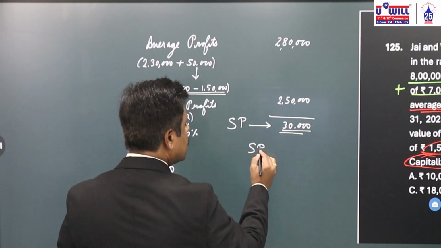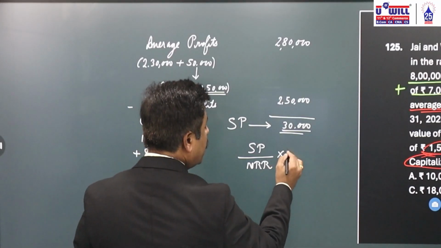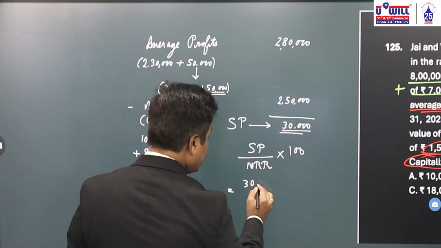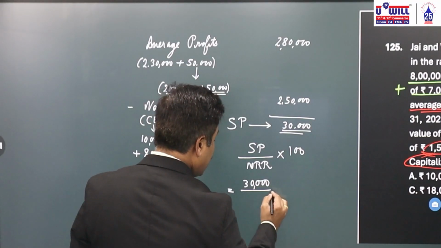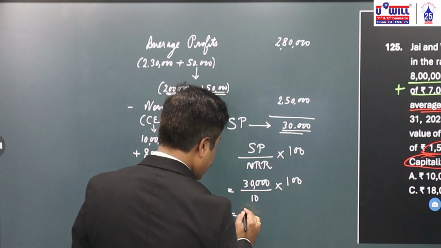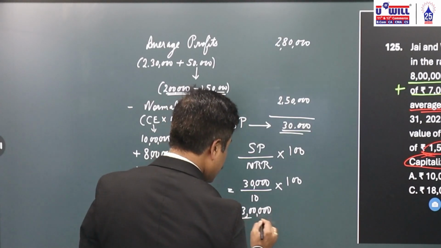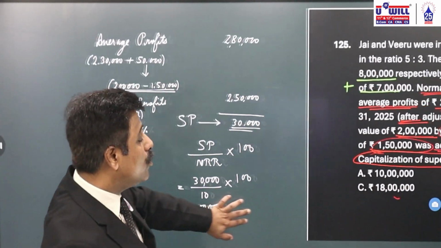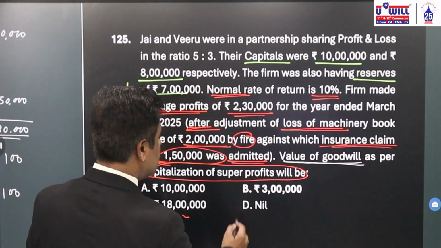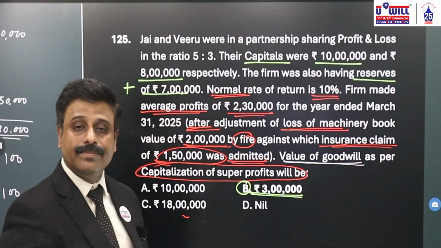Now, what is the formula I told you for capitalization of super profits? Super profits divided by normal rate of return into 100. Super profits we got 30,000, divided by normal rate of return 10, into 100. So what will the goodwill come to? 3 lakhs. Option B. Goodwill will come to 3 lakhs. Option B, 3 lakhs, is your correct answer.